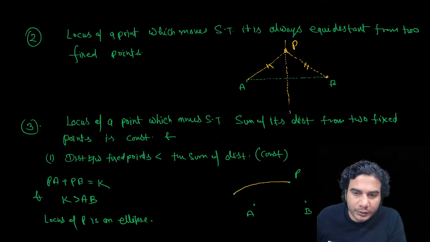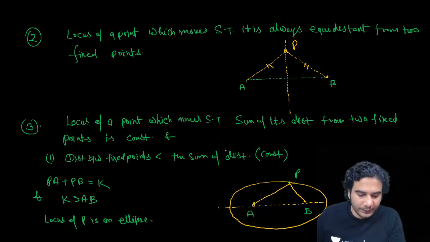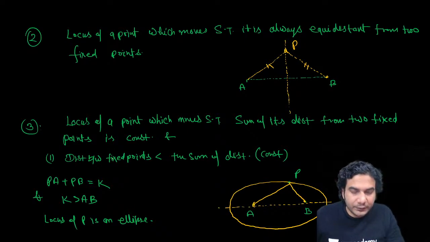Although we are not going to use properties here, I am just mentioning this locus: if the sum of distances of a moving point from two fixed points is constant, PA plus PB is constant, and that constant is more than AB, then the locus of P is an ellipse. So I hope this point is clear.